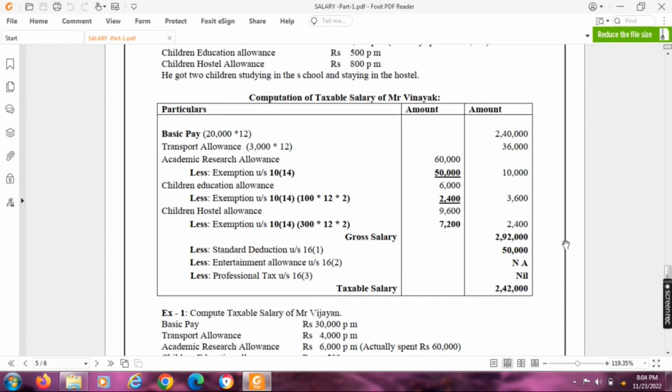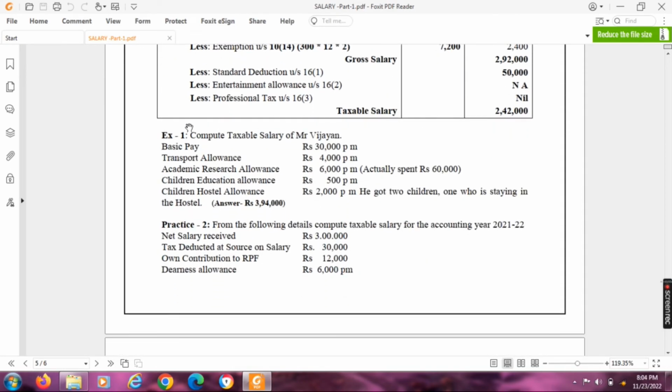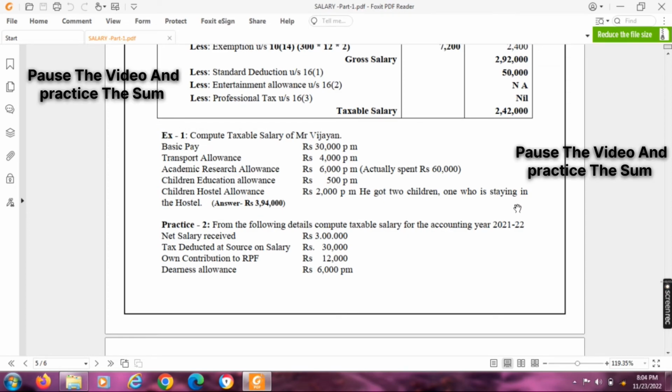Less the standard deduction under section 16(1), 50,000. Less entertainment allowance. Actually, this allowance is applicable only for the government employees. So in this problem, Mr. Vinayak cannot avail it. So not applicable. And less professional tax under section 16(3). So for all the salary problems, we can claim deductions 16(1), 16(2), 16(3) if appropriate. So the balance taxable salary is 2,42,000. In the same pattern, exercise 1, everyone can practice it.